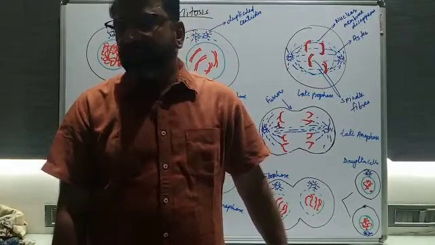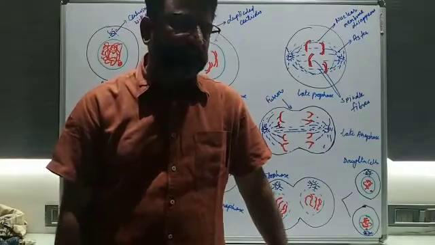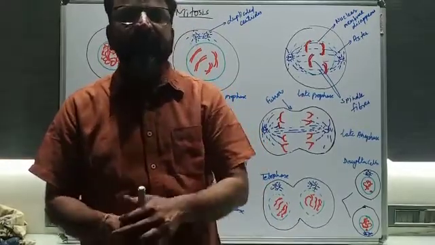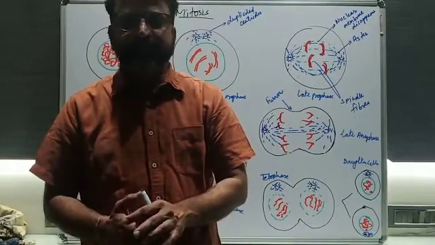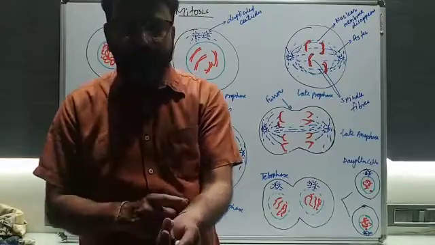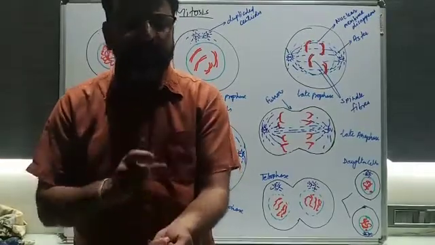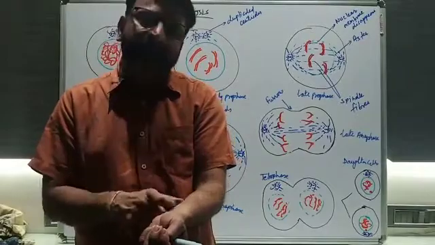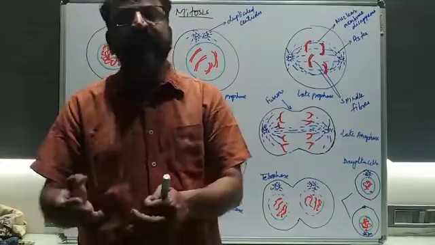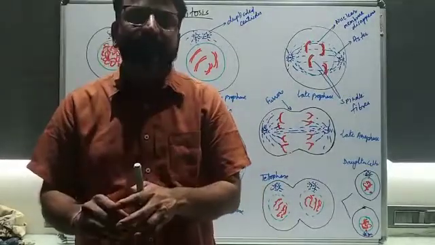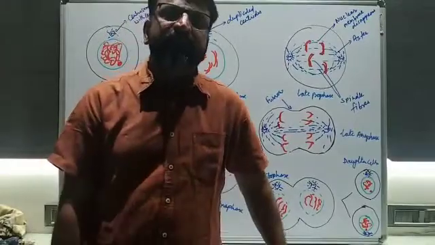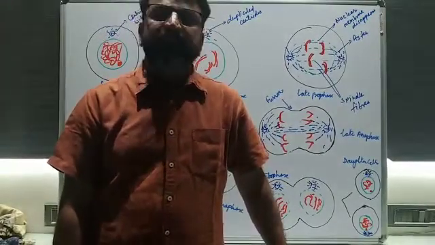Sometimes there is the G0 phase. What is the G0 phase? Sometimes the growth of the cell will be temporarily arrested, and that is called the quiescent stage. In that condition, the cell division will be temporarily arrested, and that stage is called the G0 state. But after some time, due to some external factors, the cell division will start again. Understood? That will be called the quiescent phase. And next will be your M phase.